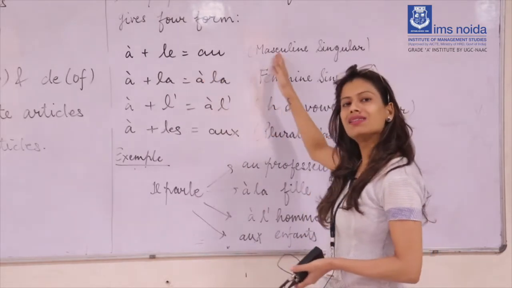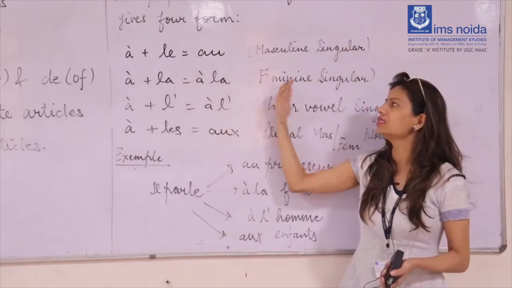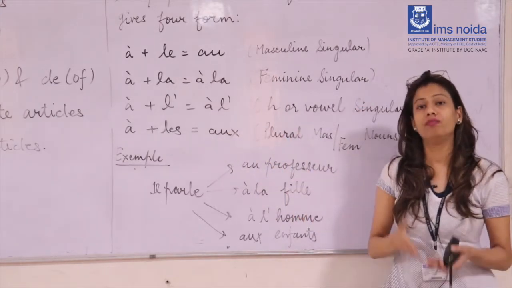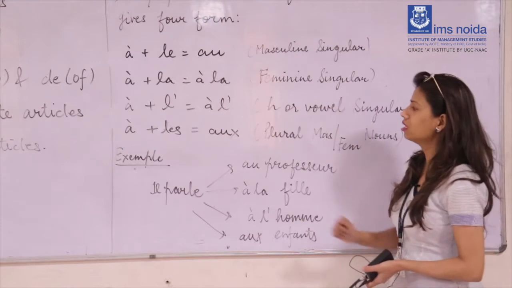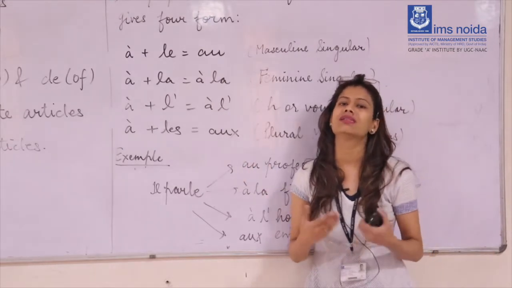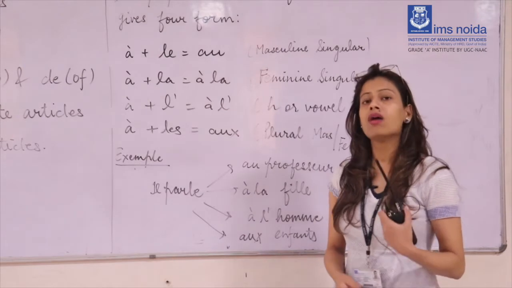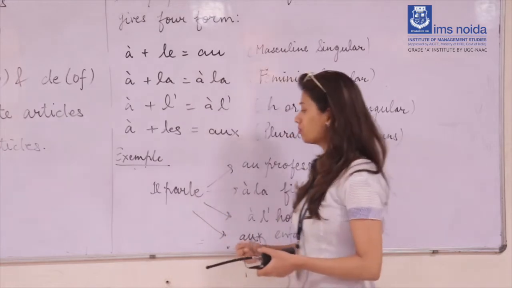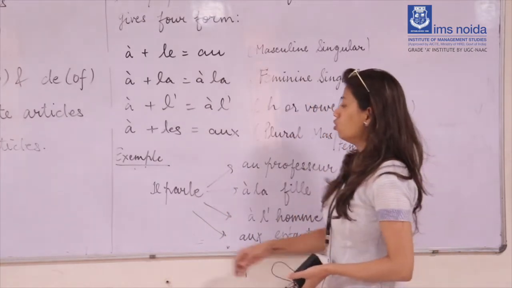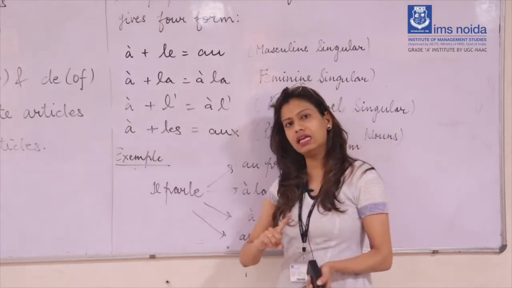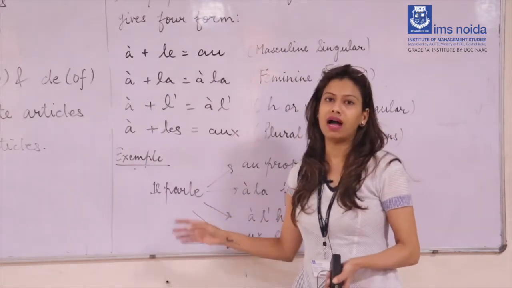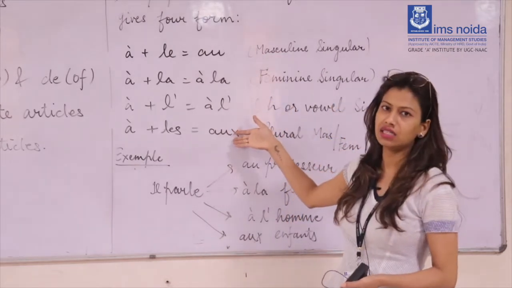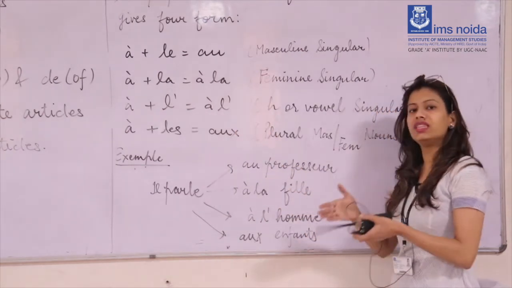If I explain according to the genders: au stands for masculine singular nouns, à la stands for feminine singular nouns, à l' we use before a silent h or vowel singular nouns, and aux we use before plural masculine or feminine nouns. It will be easier to understand by examples. I have taken a single subject, il parle, which means "he speaks." So we use these articles according to the genders with different nouns.